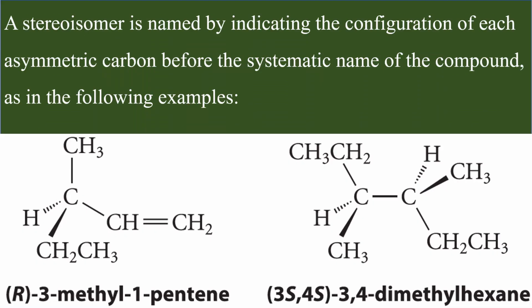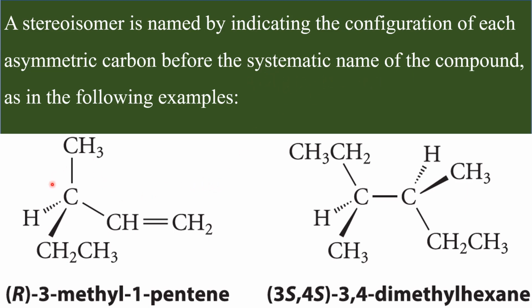Whenever we name a chiral molecule, its systematic name should have the prefix, that is the configuration at the chiral carbon. Here are two examples given. A stereoisomer is named by indicating the configuration of each asymmetric carbon before the systematic name of the compound, as a prefix for the systematic name.